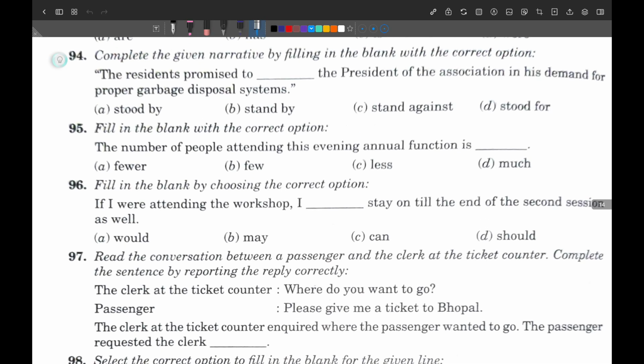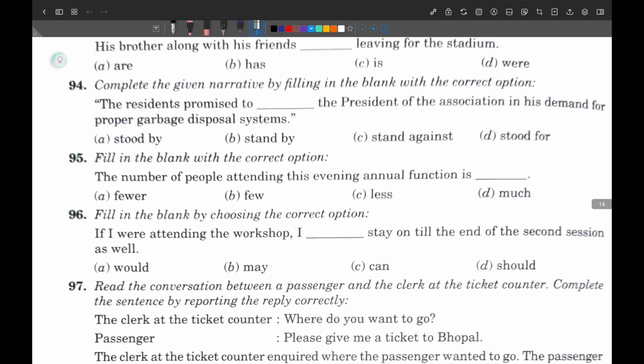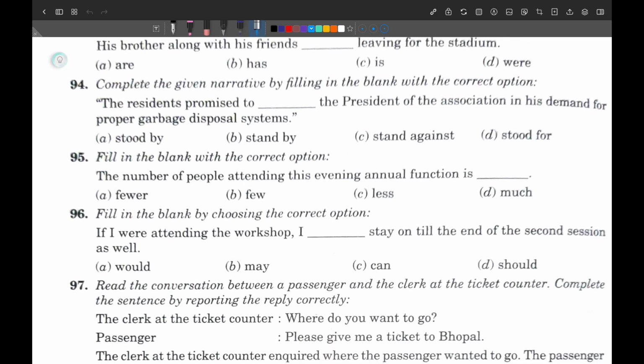Next question, 94 number. The residents promised to dash the president of the association in the demand for the proper garbage disposal system. And yes, how can we write the answer for this question?